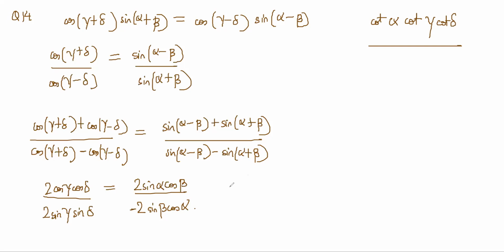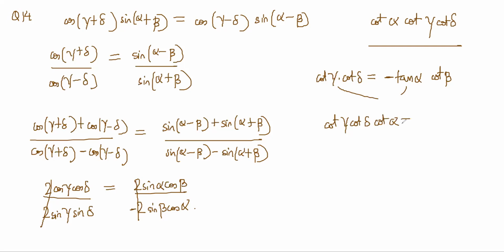Correct, no? I think I found my mistake. So I took the reverse of this. So this becomes cot gamma cot delta is equal to tan alpha cot beta. So when you bring it here, it becomes cot gamma cot alpha is equal to cot beta, right? What will be the answer, dude?